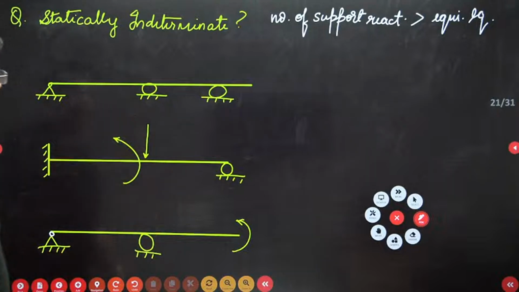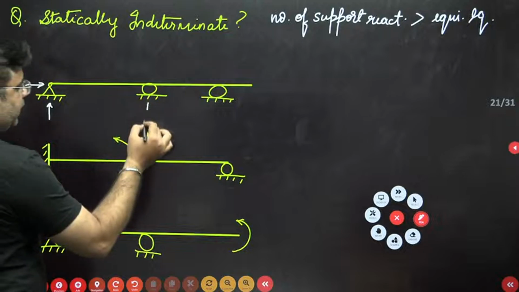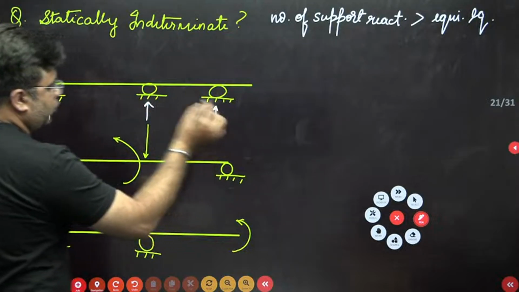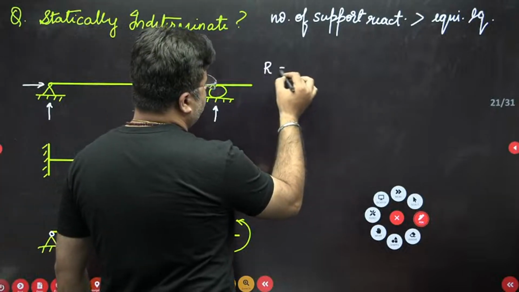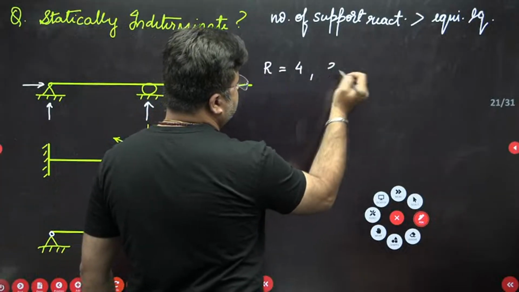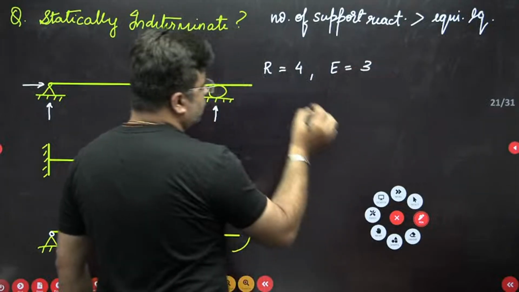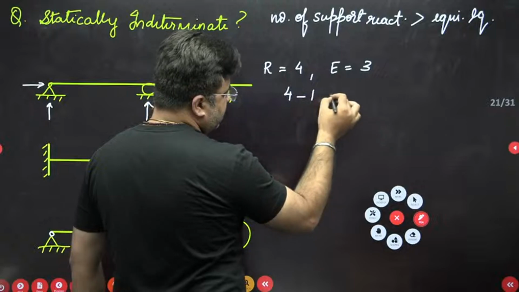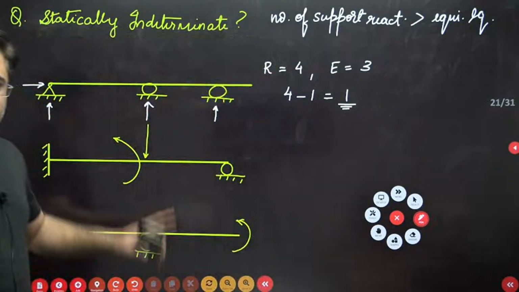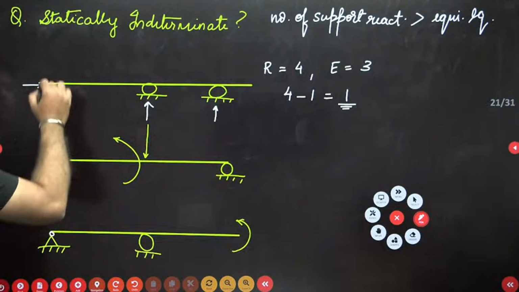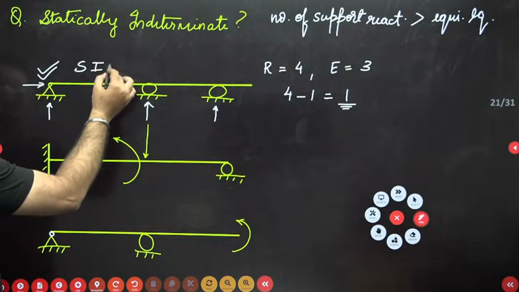For this beam, the number of support reactions, you have two support reactions here, then you have one here and one here. So total number of support reactions is 4. So R is equal to 4. Number of available equilibrium equations is 3. So this is 4 minus 3, equal to 1. So the degree of static indeterminacy is 1. Therefore, this is a statically indeterminate beam.